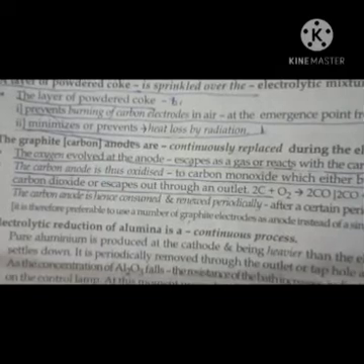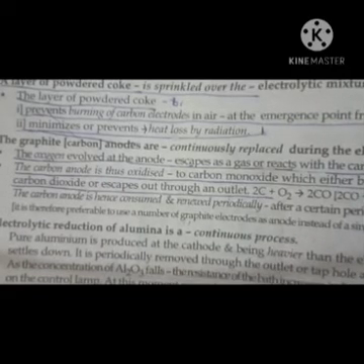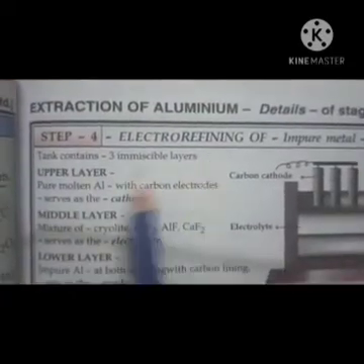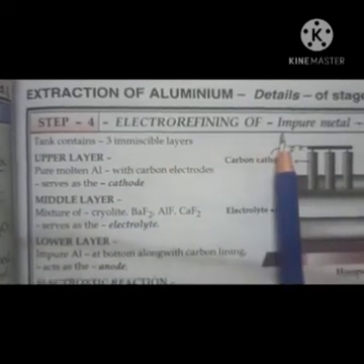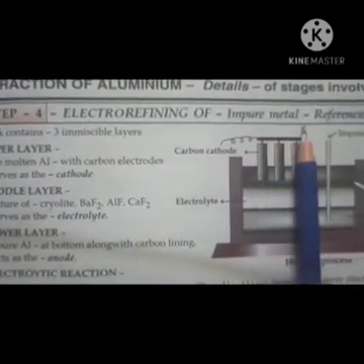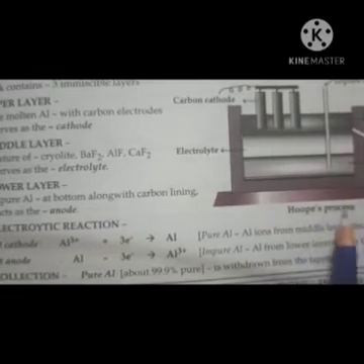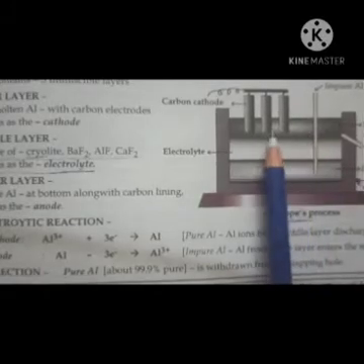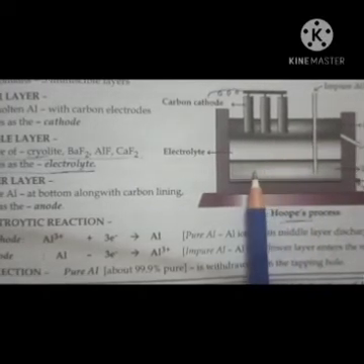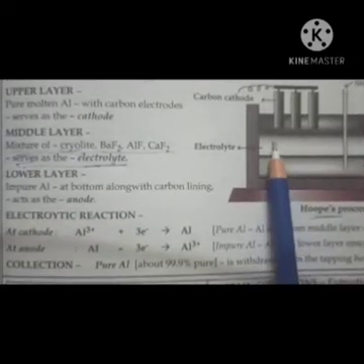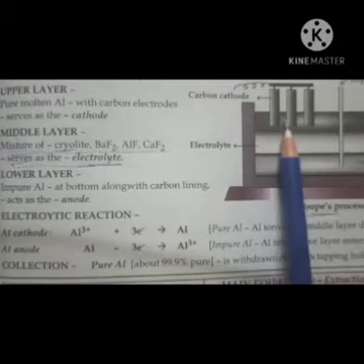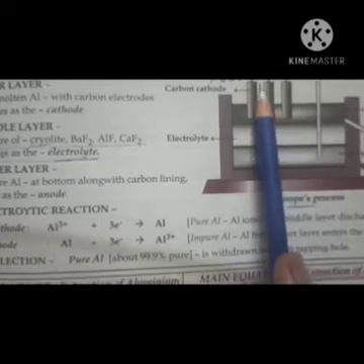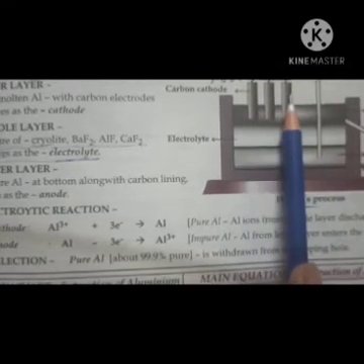After the Hall-Héroult process, the aluminium which we get is 95% pure. So to get pure aluminium, we do electro-refining of impure aluminium metal by Hoope's process. What is Hoope's process? In this process, we take an electrolytic cell which contains 3 layers. The first layer contains pure molten aluminium with carbon rods, which act as a cathode.